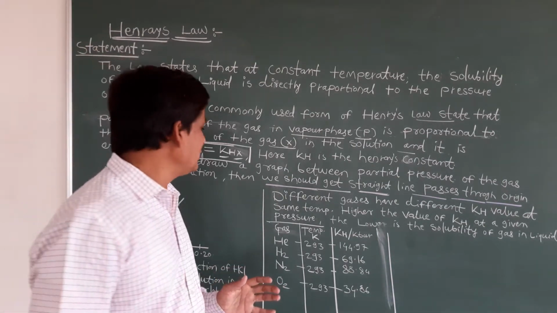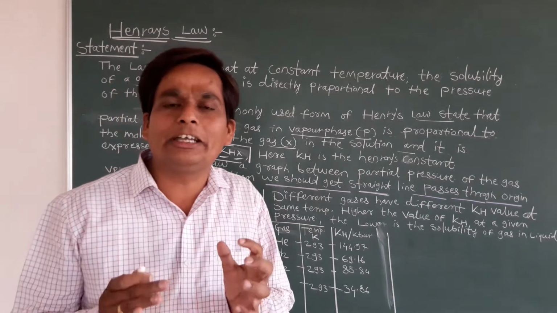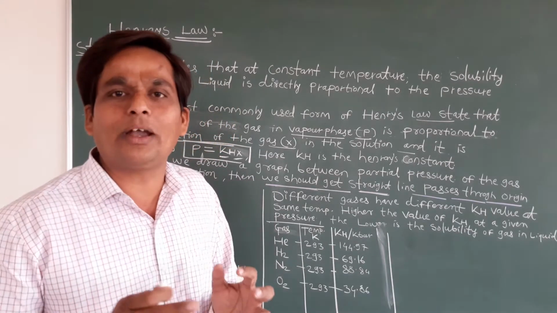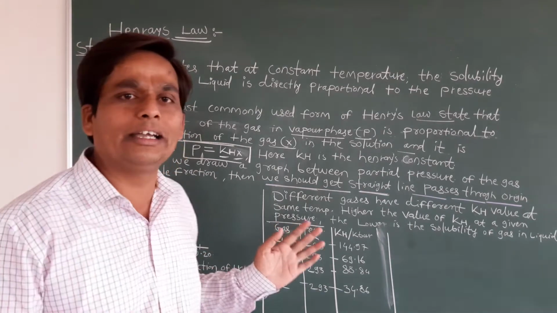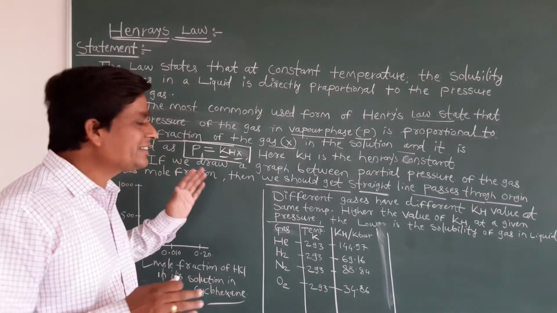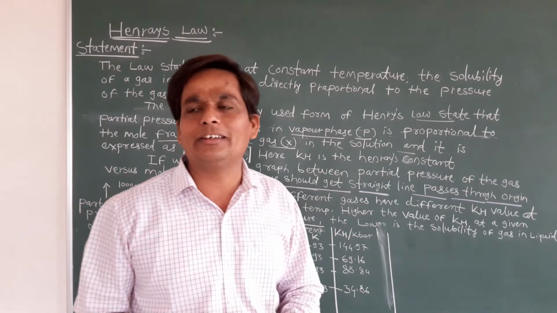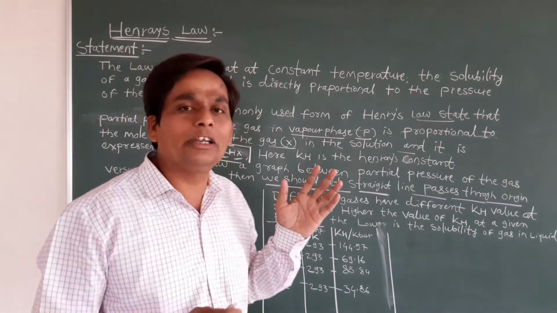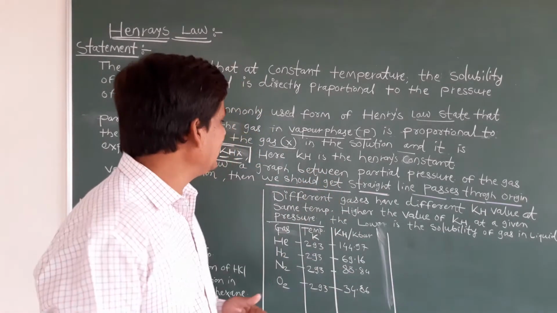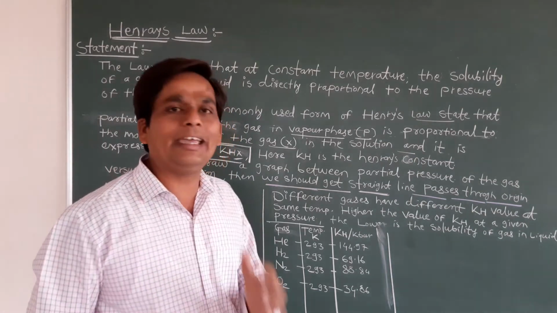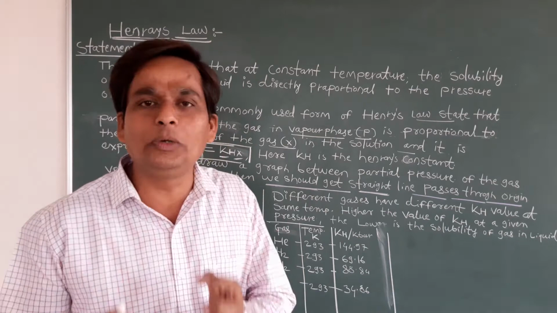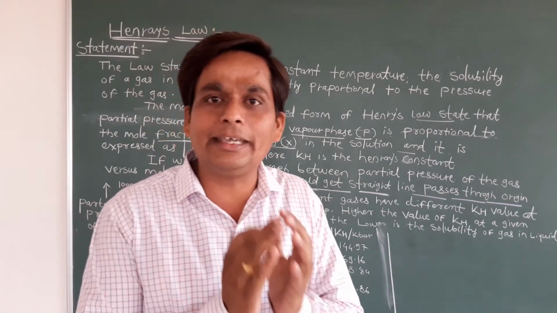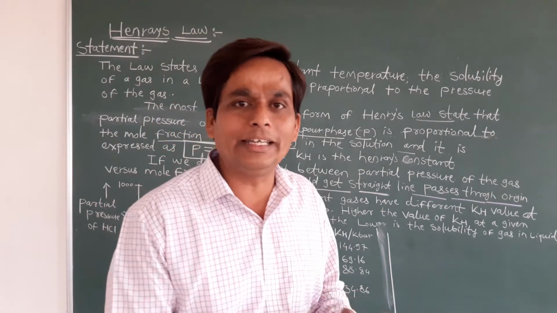One more thing, students: different gases have different KH values. KH, you understand now, is the Henry's constant. Different gases have different KH values at the same temperature. That is very important. Higher the value of KH at a given temperature, then what happens, student? The lower is the solubility of the gas in the liquid. If the KH value is higher, then solubility is less.